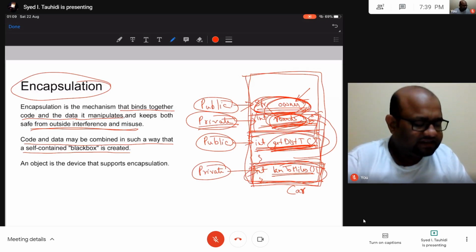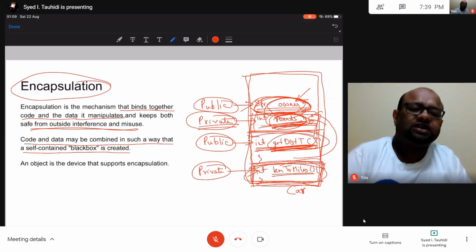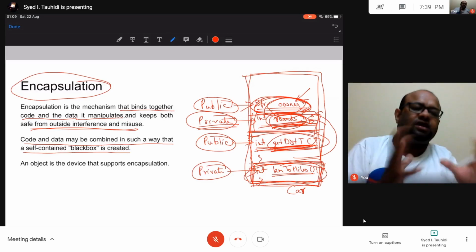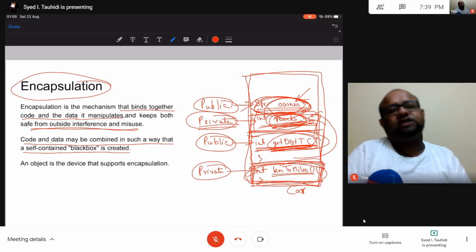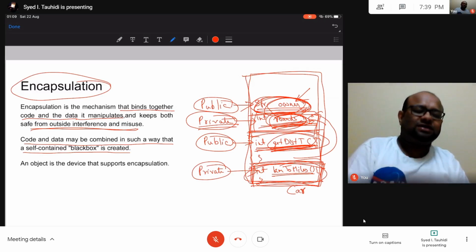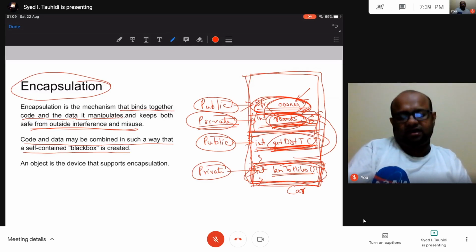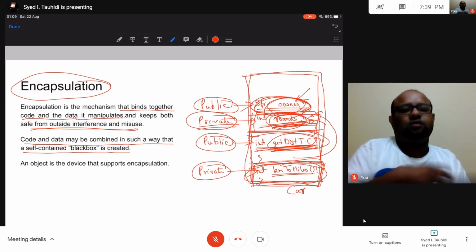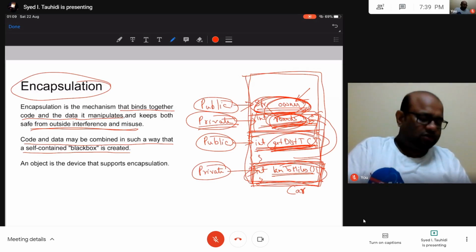People cannot see inside and use this function kilometer to miles. Okay, this black box, you know what a black box is? Black boxes are there in aeroplanes. They record everything. They cannot be accessed externally, and they are broken into and retrieved for investigation once a plane has crashed. Okay, so a black box is not penetrable.